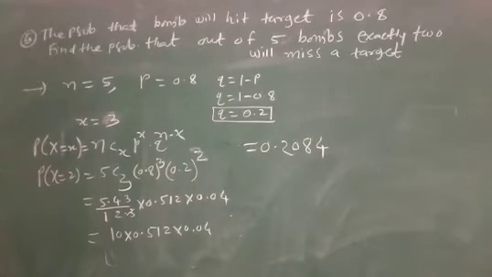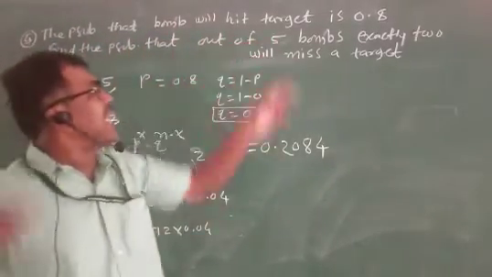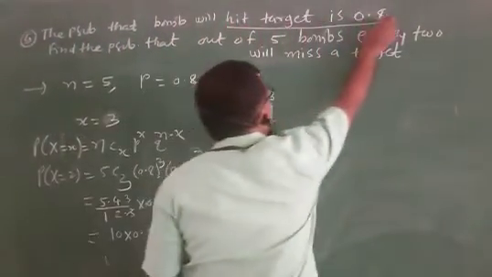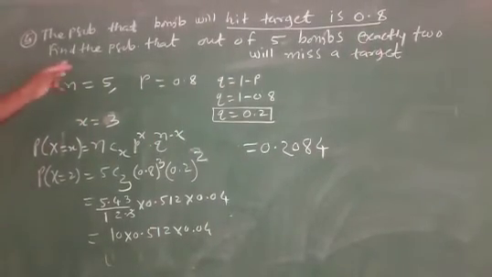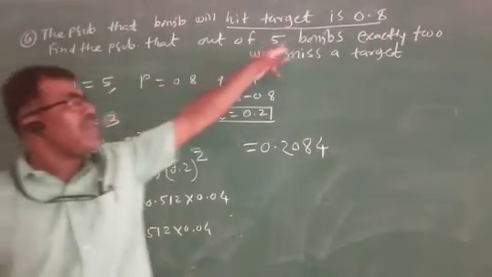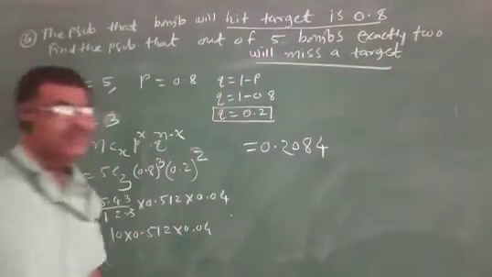Here, see the probability that a bomb will hit a target is 0.8. Find the probability that out of 5 bombs, exactly 2 will miss a target.